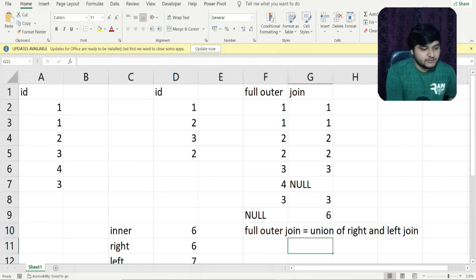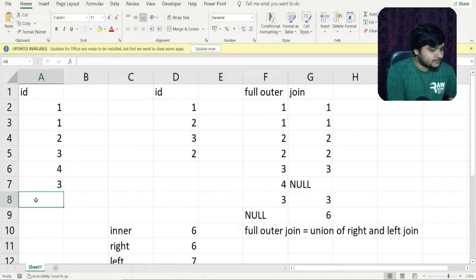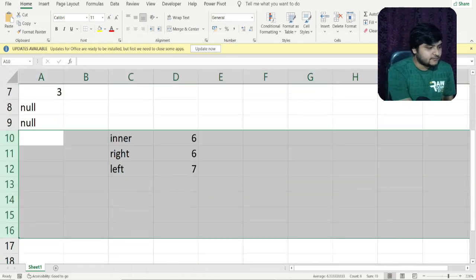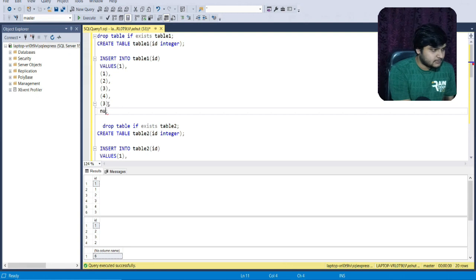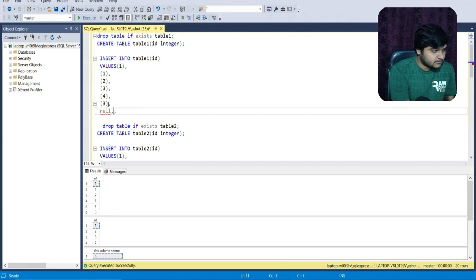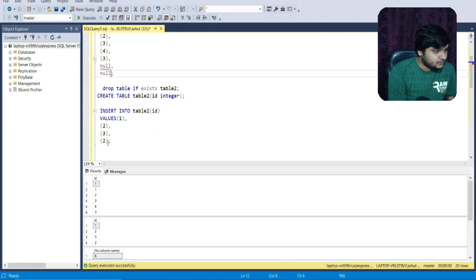So let us move ahead to the second case and let us add some null values into our table. Let us see what output is generated in case null values are present in my columns or values. So I would add here also, this is table 1, add null here, and in table 2 I'll add null.